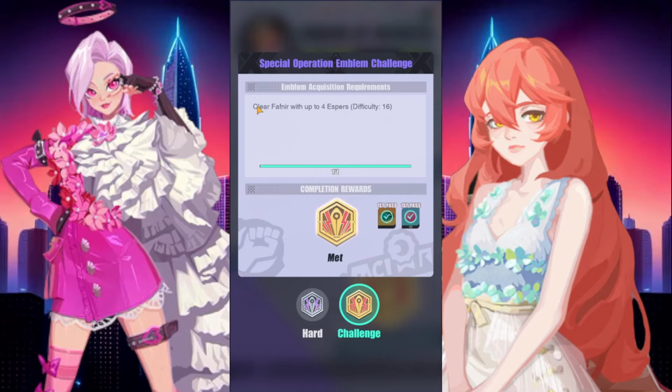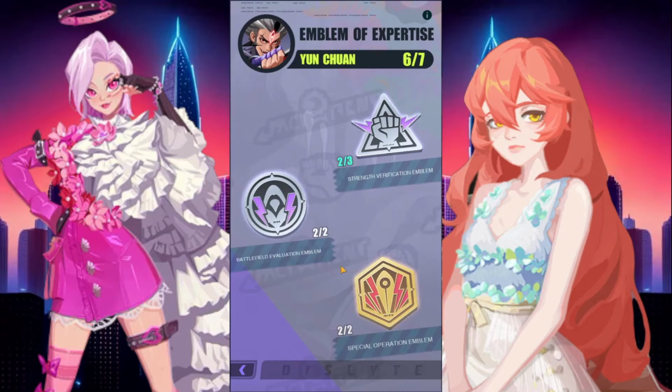And then here's Fafnir again, but these are harder. So the top ones are the easiest, the middle ones are the medium difficulty, and the last ones are the hardest or most tedious to obtain. Like, for example, in a couple rare or epic Espers, it's Clear Temporal Tower with 4 Espers. Obviously, Temporal Tower is a one time a month clear, so if you already cleared it, you have to wait. So it's a little bit more tedious to obtain, but the rewards are there. They're not going anywhere.